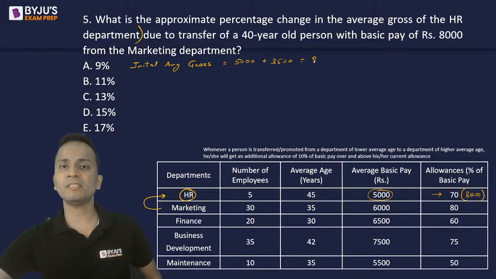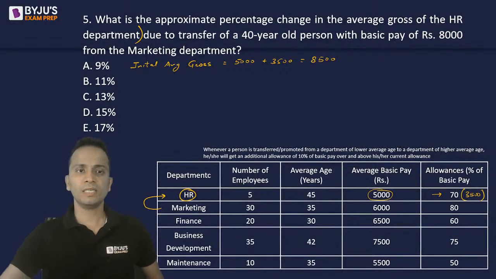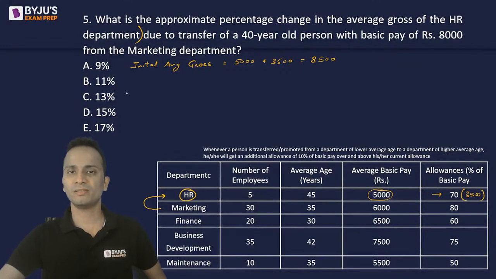So that means 8,500 is the initial average gross pay. All right, now let's talk about the final. If the initial average gross pay is 8,500, then the sum or the total gross pay of these 5 employees will be, wait, let me write.